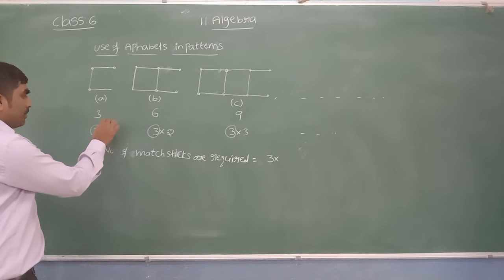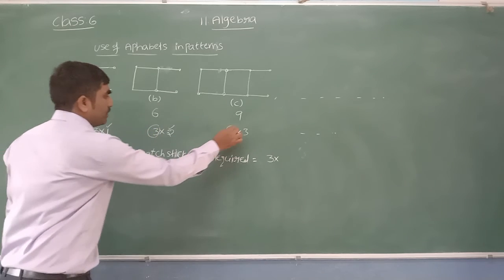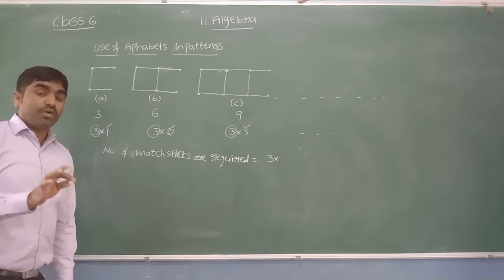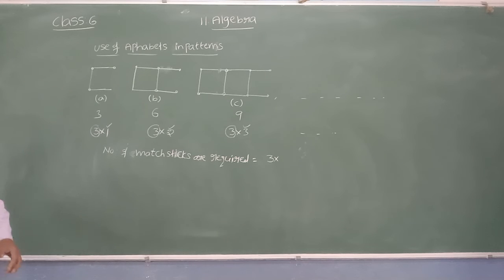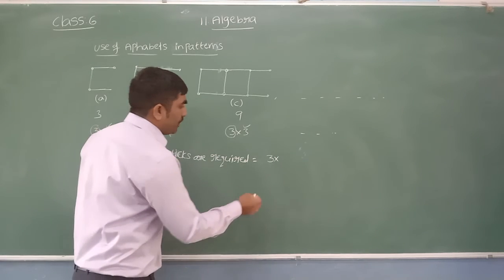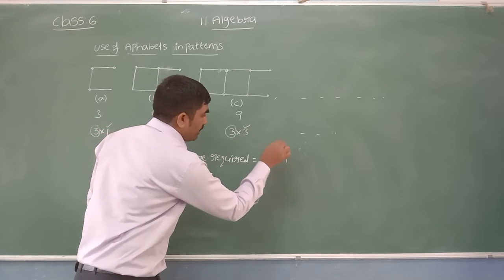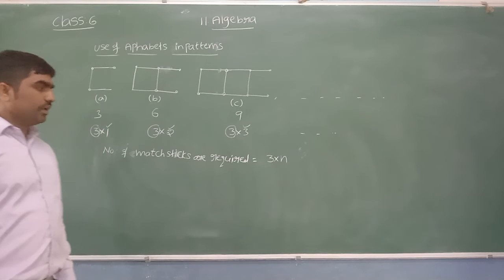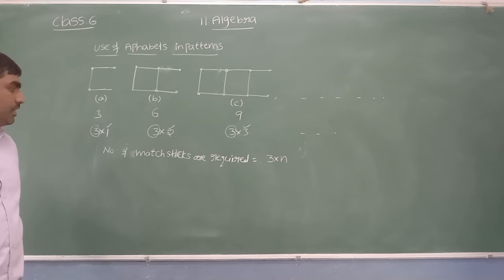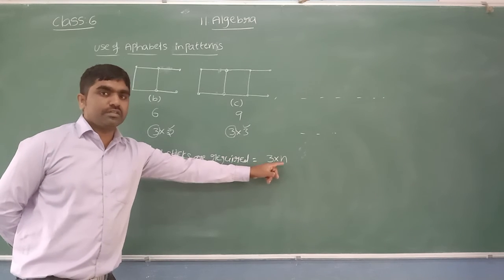And if we see the second number, 1, 2, 3, there is no fixed value. So how can we express? If there is no fixed value, it is called a variable. To express the variable, we'll take the help of alphabets. Let me take the alphabet n. So here the rule is 3 into n, where n is nothing but that particular figure.